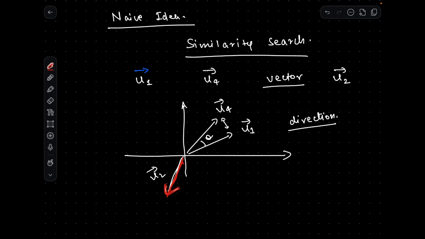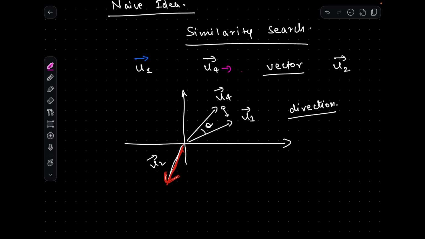So how does this new information help us in recommendation? Let's say user 4 likes a movie, user 4 likes movie 4. User 4 rated movie 4 very high, let's say they rated it 5. So if user 1 has not watched movie 4, then let's recommend movie 4 to user 1. That is the idea here.